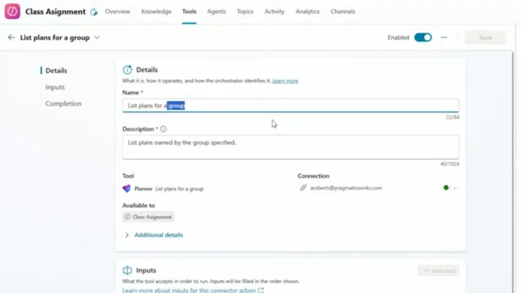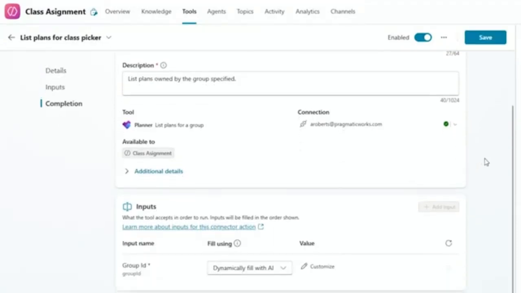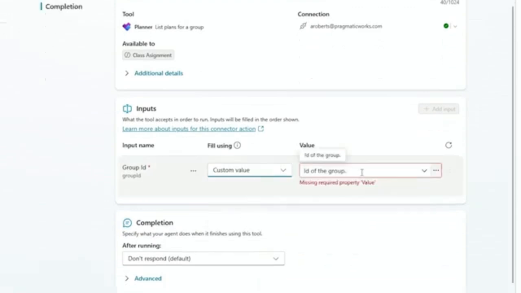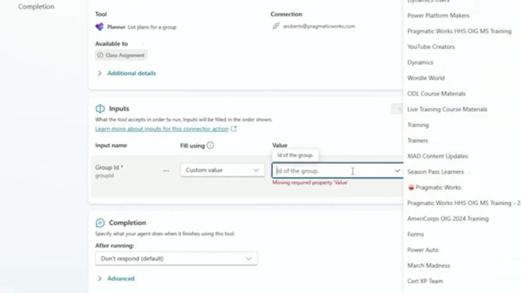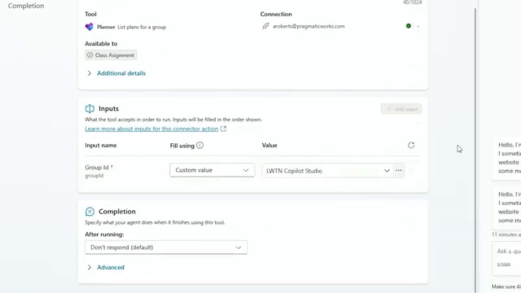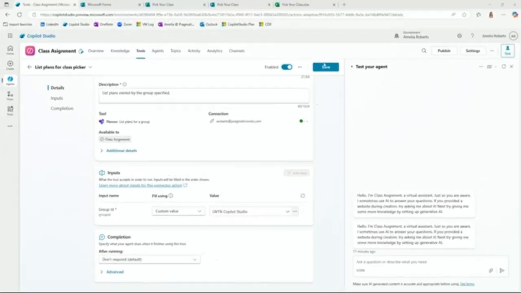I'm going to go ahead and change this. List plans for class picker is what I'm going to go ahead and call it. It needs this group ID. Once again, I am going to have to do a custom value for this. It is going to be linked to my Microsoft Planner. So I'm going to need to make sure I have that ready to go. And I'm doing my Learn with the Nerds Copilot Studio group here. Once you have that put in, that's all you have to do. Go ahead and hit save.